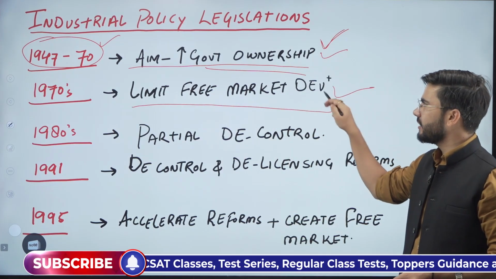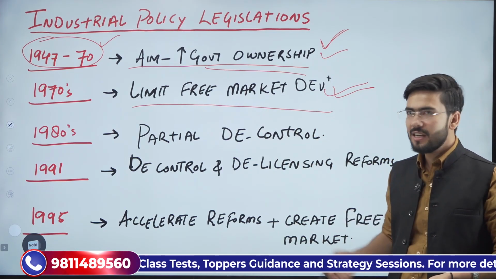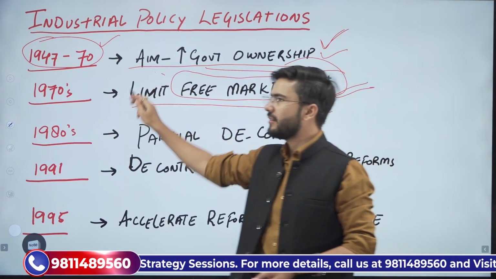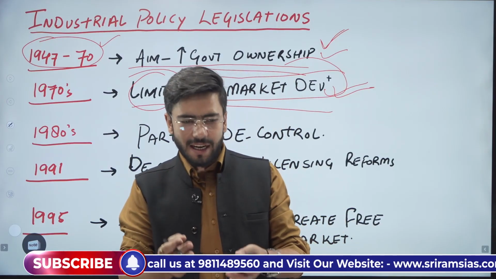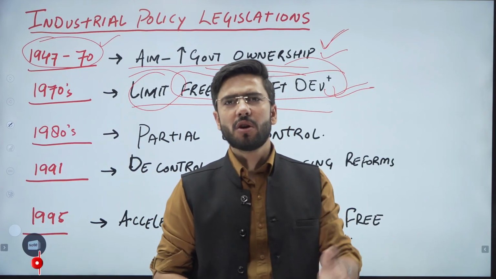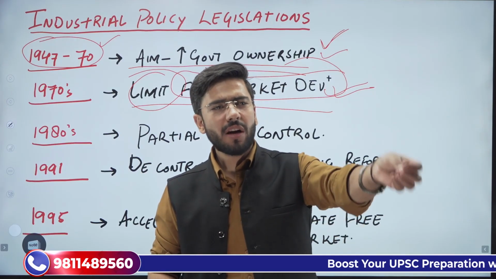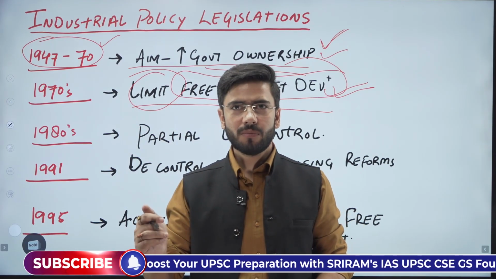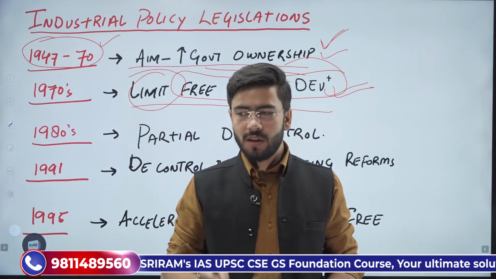That is why post 1970s, the free market development started, but limited free market development. We let the small scale industries prosper a bit. We let the private sector have a smaller share in multiple enterprises. We asked the private sector to have licenses.